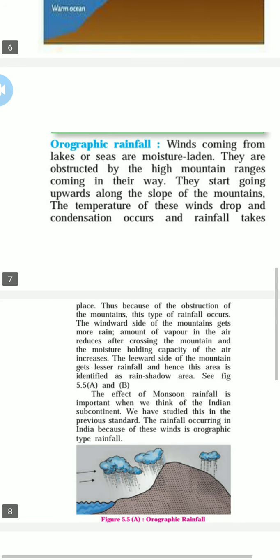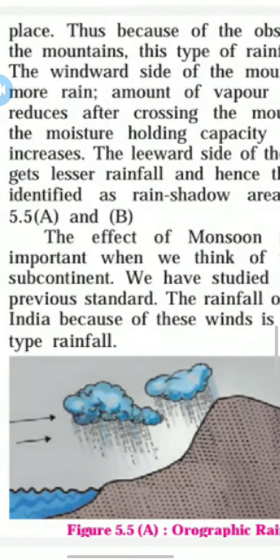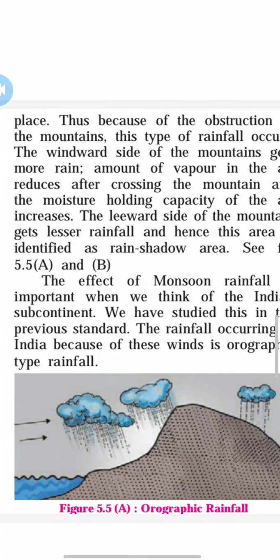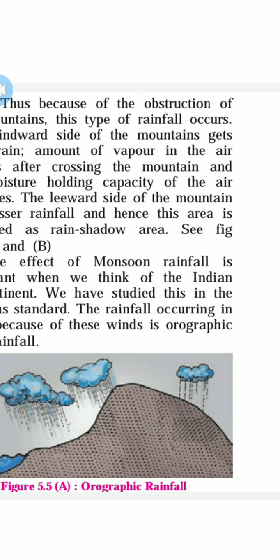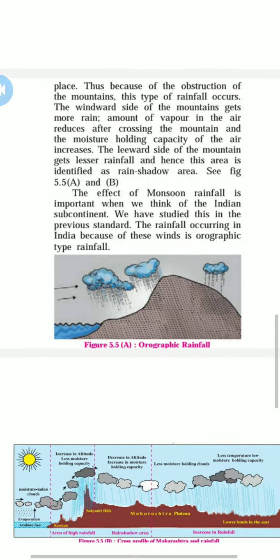You can see in this diagram also, in your textbook, when the arrow is going upward, they face more rainfall, and when it is going on the other side, on the downward slope, what happened? They face less rainfall. This is called orographic rainfall.